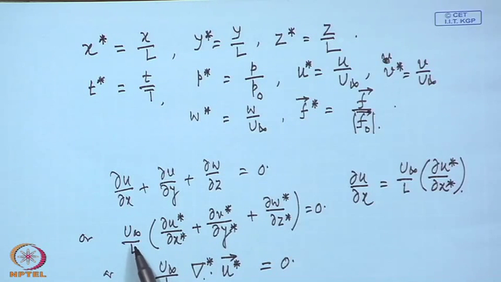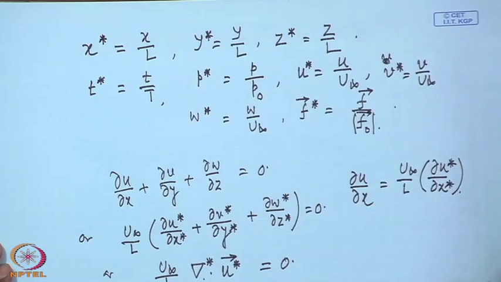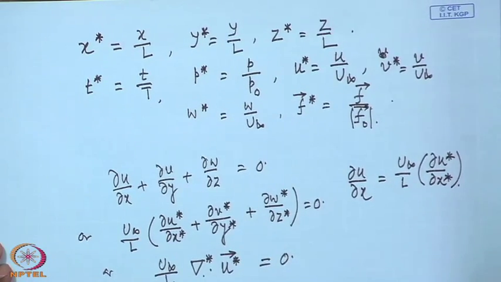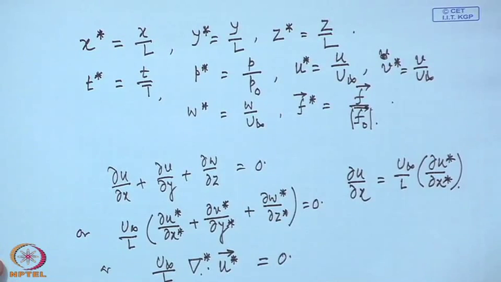All are multiplied by the same dimensional parameter, u infinity by L, and all are similar types of terms. So, there is no way by which we can say that one term will be much larger than the other. We cannot find any condition in which that will happen. So, there is no possible way to simplify the continuity equation, whatever it is, it is. We cannot simplify it. Now, let us come to the momentum equation.